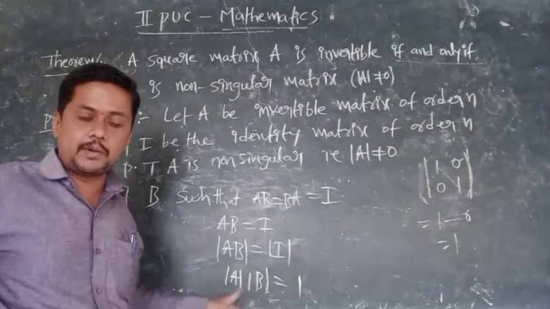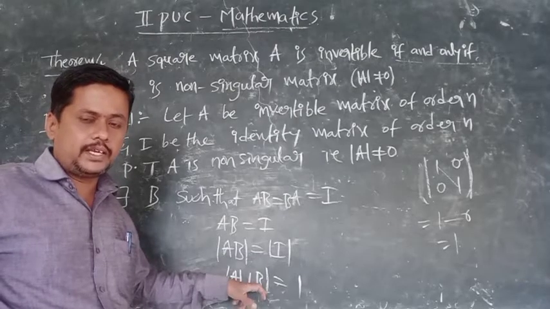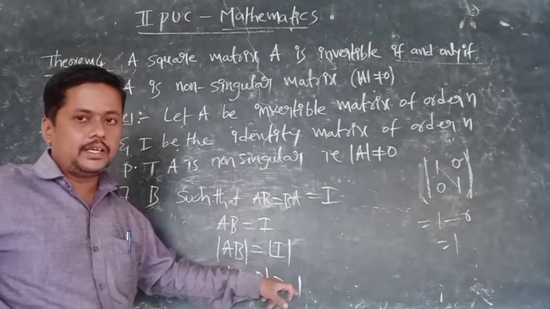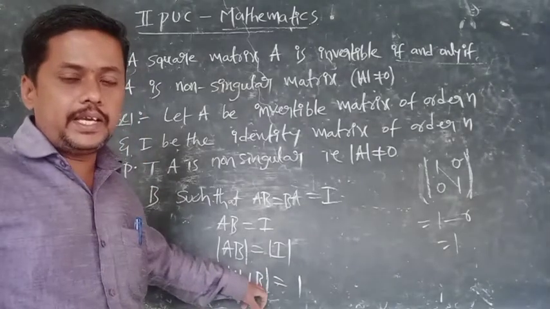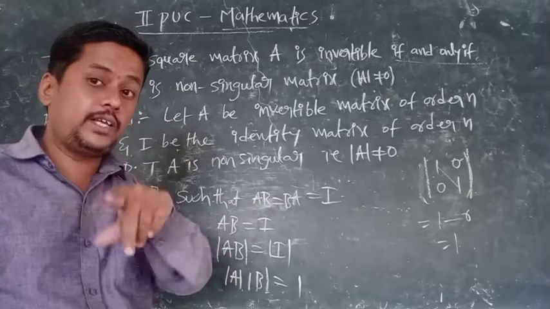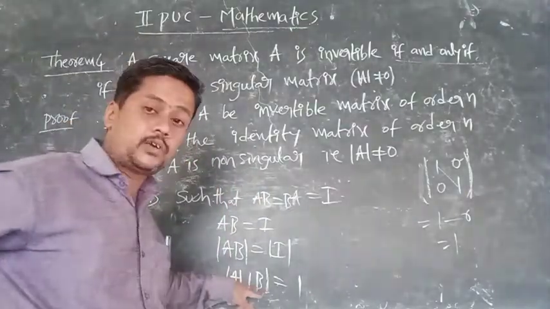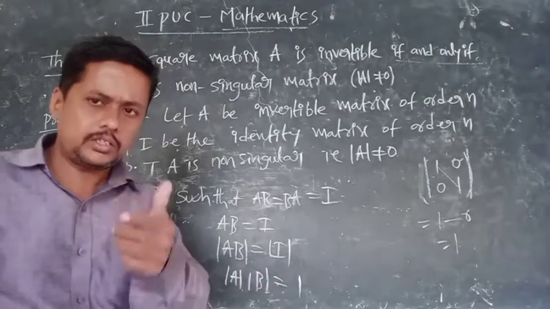We multiplied the two. So multiplying the determinant value of A and the determinant value of B gives 1. What is the meaning of this? So det A and det B are not 0. Under no circumstances can the det A value or det B value be 0. If either were 0, what would happen? The product would be 0. So that's why, is det A equal to 0 or not?